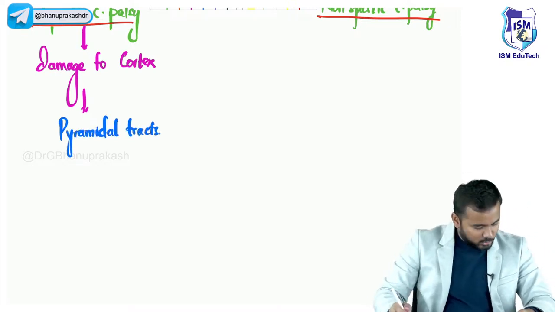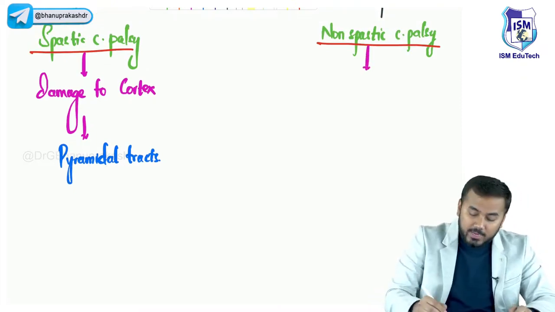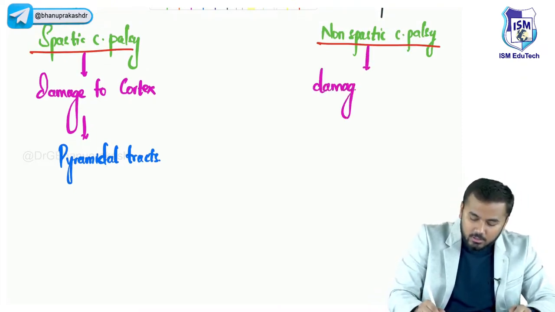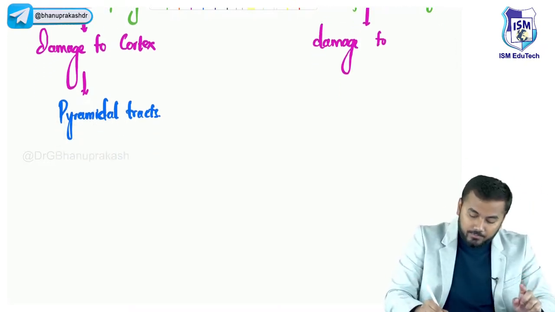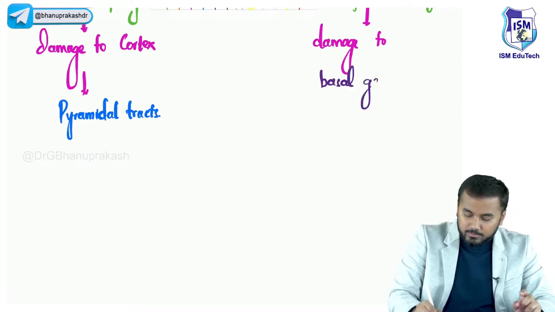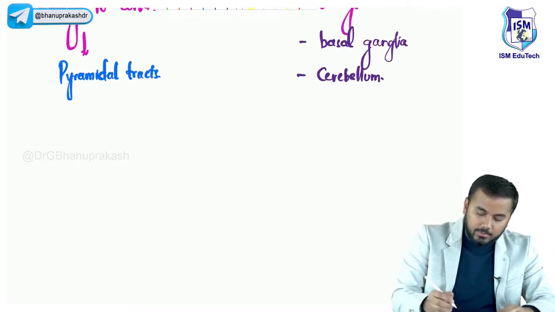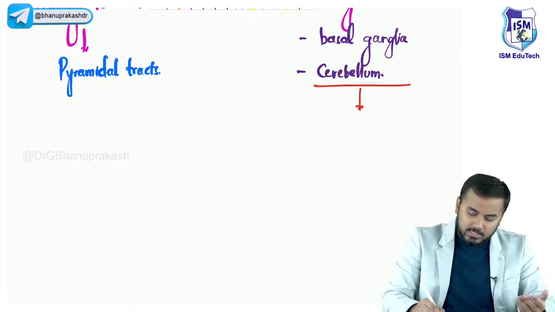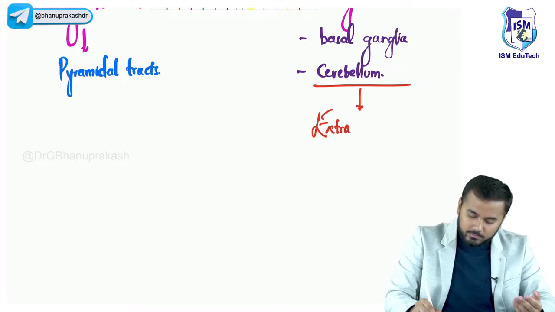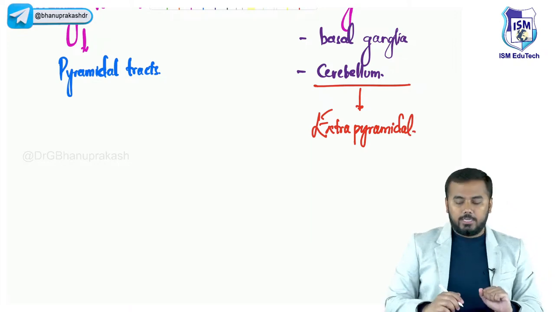Pyramidal tracts. Thank you so much, Rishabh. So next important thing, non-spastic. What does non-spastic mean? Here there is damage to structures. Which structures? I told you two structures, basal ganglia and cerebellum. If both of these are damaged, then there will be damage of what structures? Actually, what tracts are passing here? Extrapyramidal tracts. Okay?